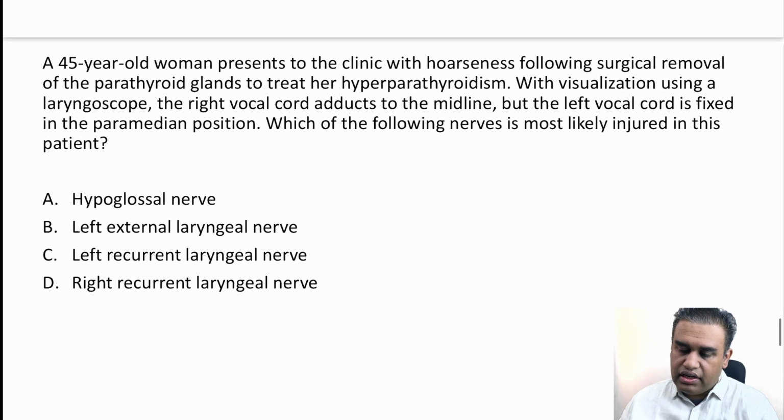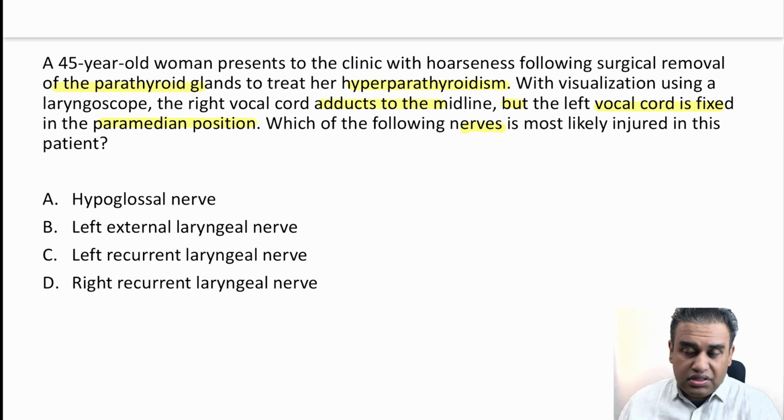The question says a 45-year-old lady presents to the clinic with hoarseness following surgical removal of the parathyroid gland to treat her hyperparathyroidism. Okay, so she was having hyperparathyroidism and she got the parathyroid surgically removed. With visualization using a laryngoscope, the right vocal cord adducts to the midline, fine, but the left vocal cord is fixed in the paramedian position. While you put a laryngoscope, both the vocal cords should adduct, but the right one did okay, and the left one was fixed in the paramedian position. Now, which of the following nerves is most likely injured in this patient?